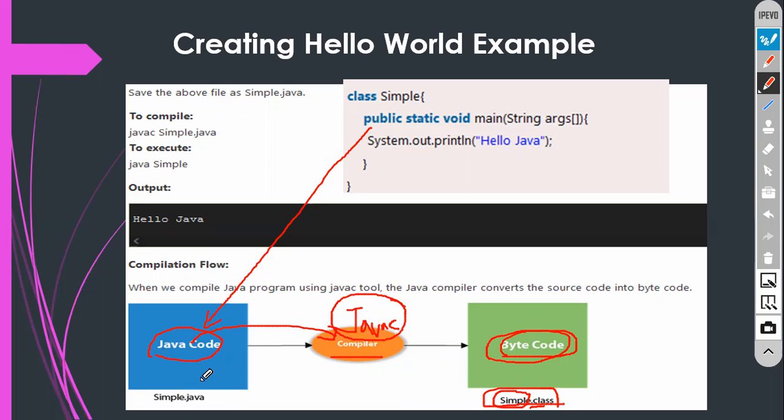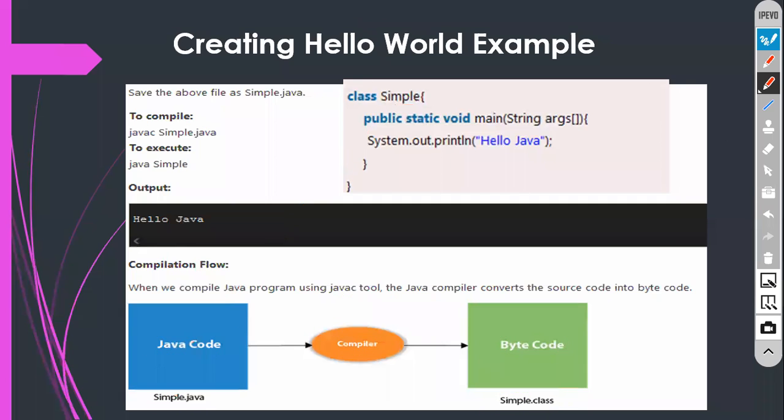Again, for the Java source extension, it is Simple.java. Simple is the name of the program, or you can say it is the class name. Simple is a class name actually. You can see here, Simple is a class name. Class name dot java is the extension for source code, and class name dot class for bytecode. This is what exactly you need to understand. How to compile without an IDE, I will show you later, don't worry. Not required right now.